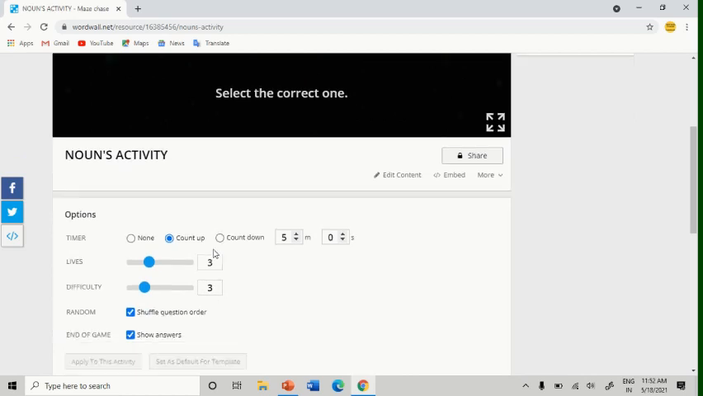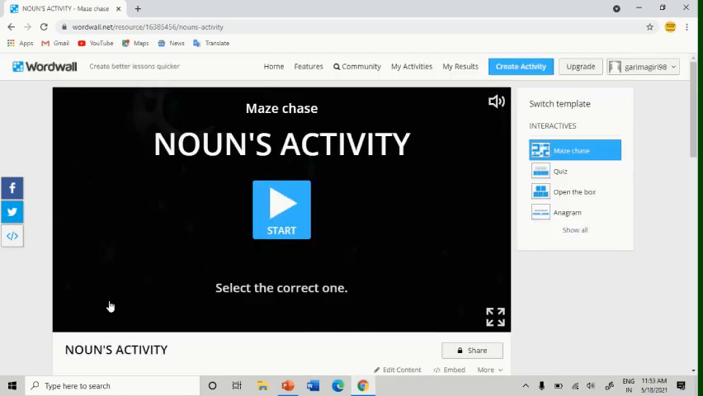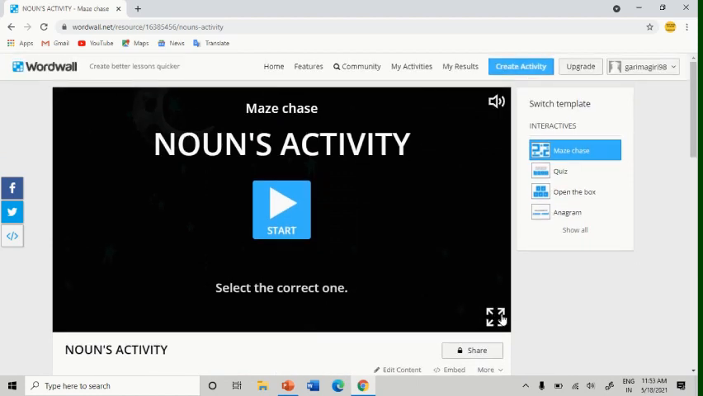Before starting the game, I'll scroll down and change a few settings. For example, timer: count up, countdown, and none. I'll put count up, lives 4, difficulty level 4. Lives, when you play any game you get lives, right? That is this. Difficulty, let's say it's 4. Shuffle question order, no, I don't want to shuffle. End of game, show answers, okay, let's do this. So let us apply to this activity by clicking here. We have applied it. After that, let's start the game.